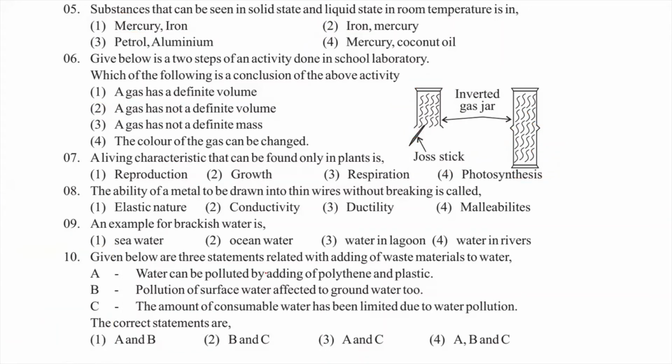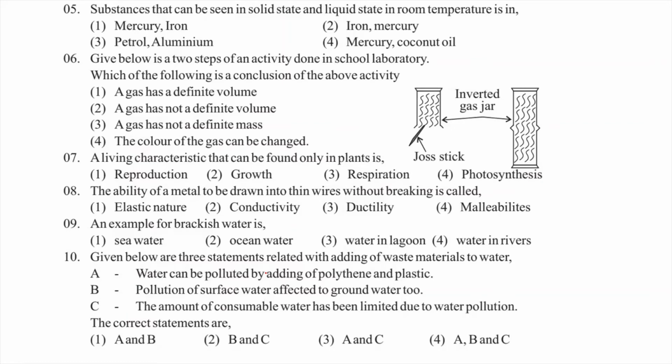A living characteristic that can be found only in plants is. We have three kinds of living things in the environment: animals, plants, and microorganisms. There are five characteristics we discussed mainly to differentiate the living and non-living: growth, nutrition, respiration, movement or locomotion, and reproduction.